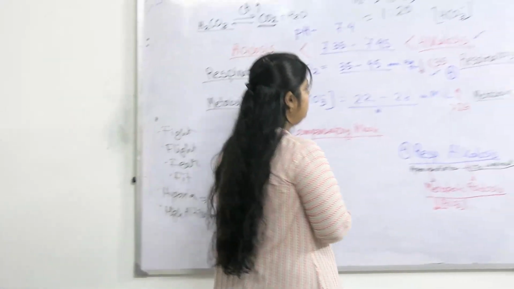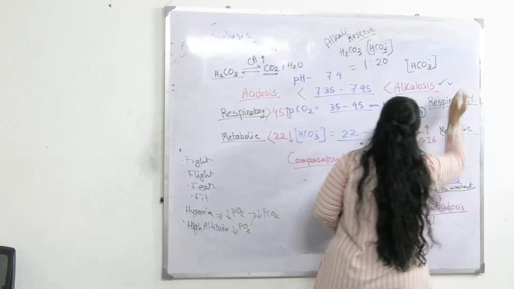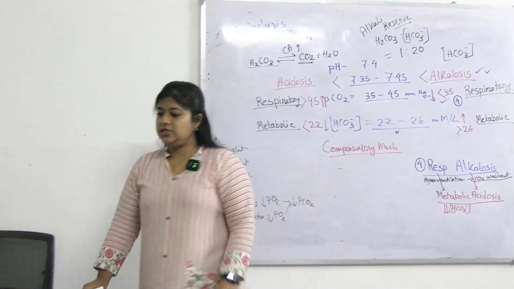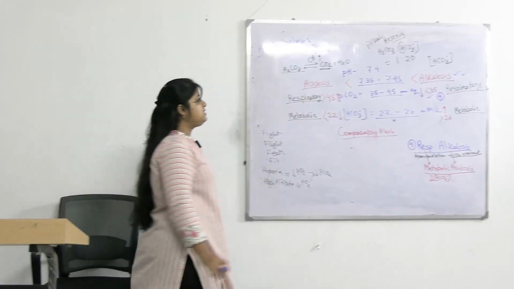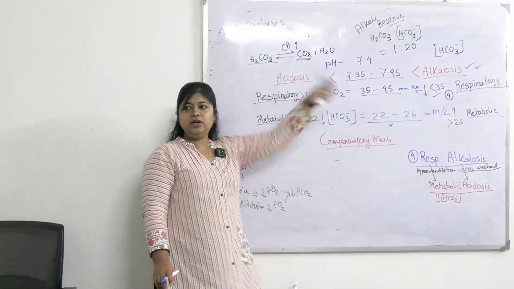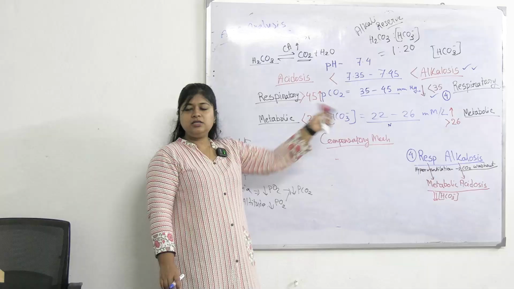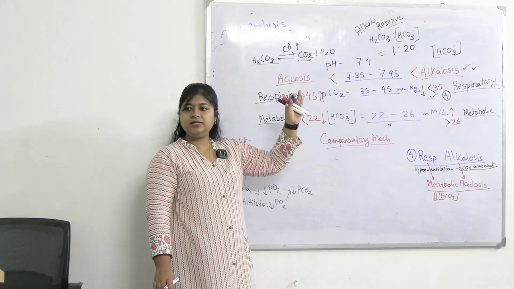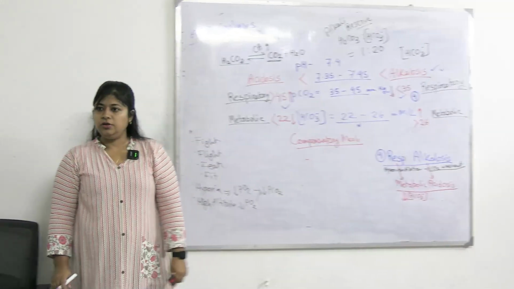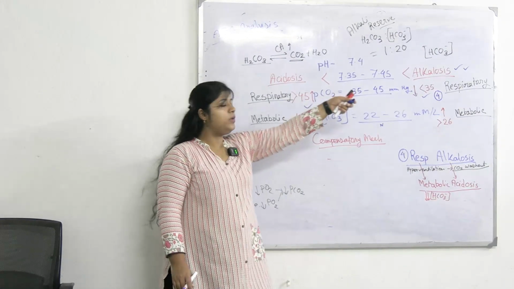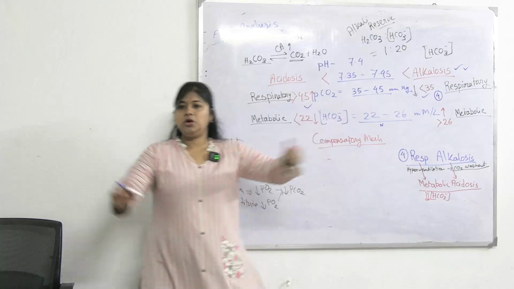pH is 7.5, that denotes alkalosis. So case number 3 is also alkalosis, 7.5. Now next, PCO2 value is 50. So which side is PCO2 value, this side or that side? Is it low or high? PCO2 value is high. So it is going with high PCO2 value. Right, high PCO2 value, is it going with alkalosis? No. So we should look for the next parameter.